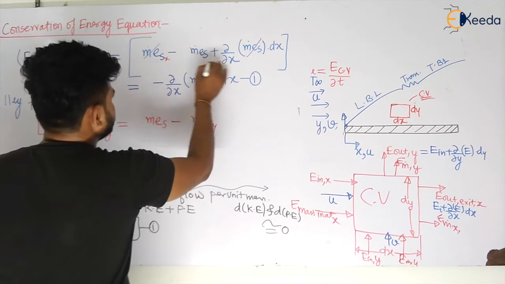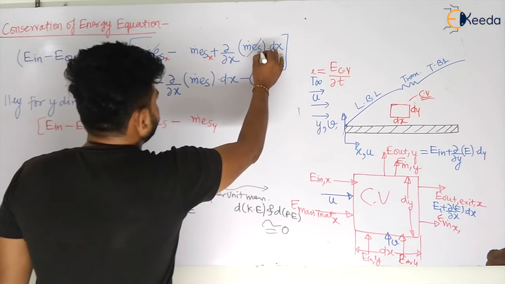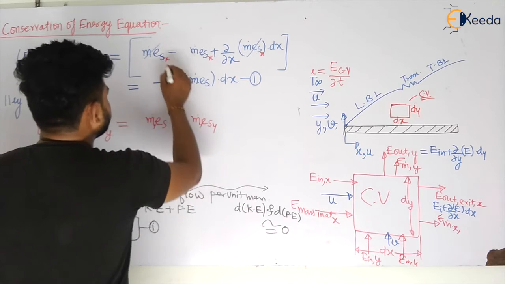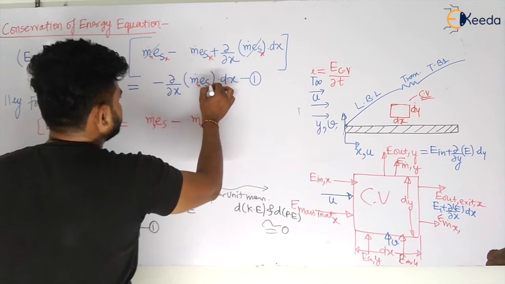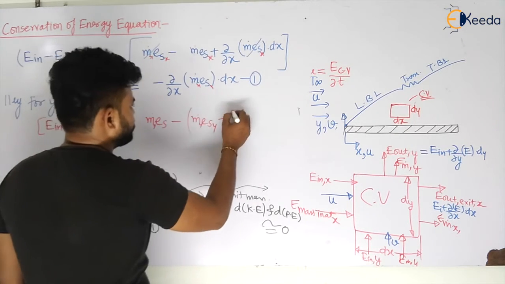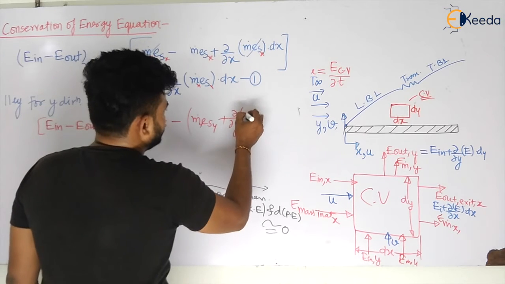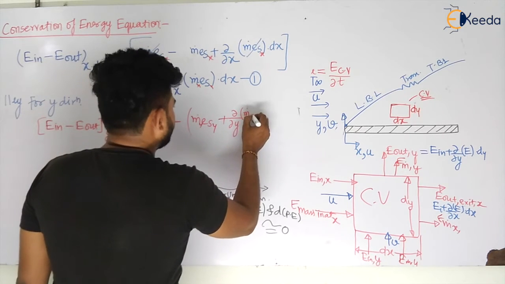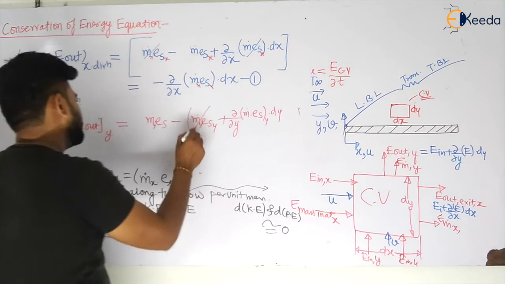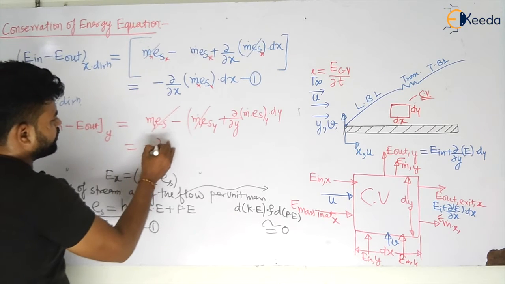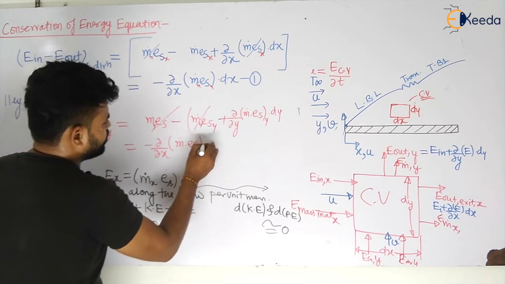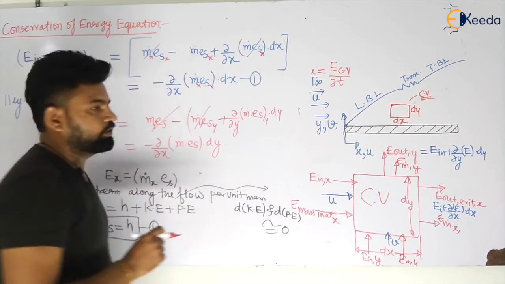Let us take it x direction. X direction, my dear students. That is y direction. Y direction. X. So there is no confusion, I think. X, that is in the x direction. That is in the y direction. Plus of del by del y of m dot es in the y direction, my dear student, in the y direction into dy. So similarly this term will go, and I will be having this term only, that is del by del x of m dot es into dy, my dear students, into dy.